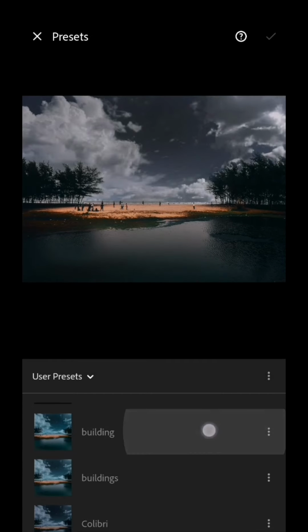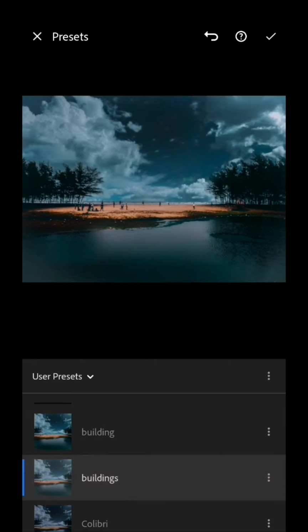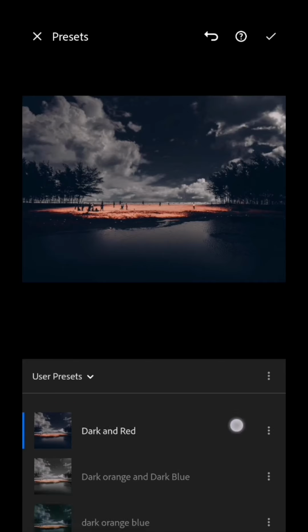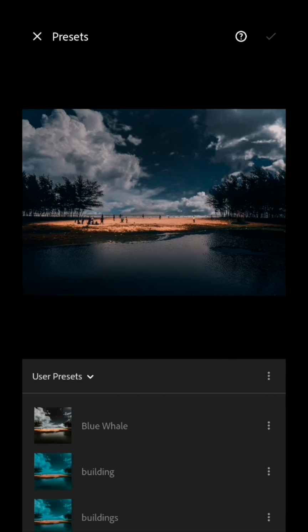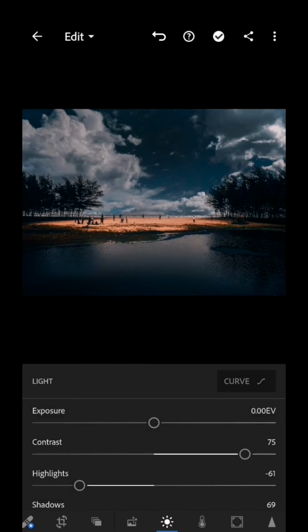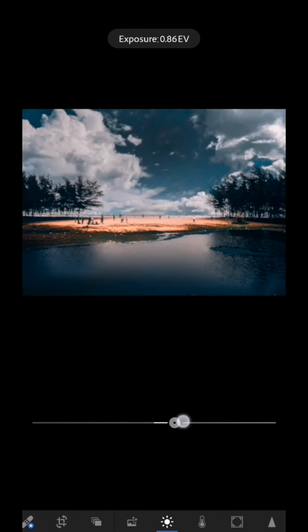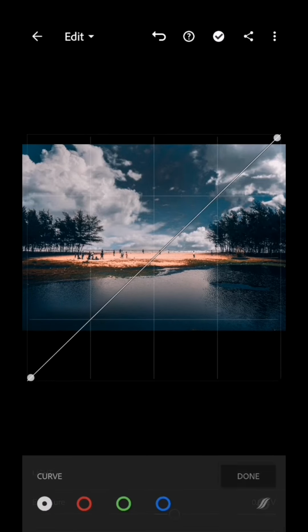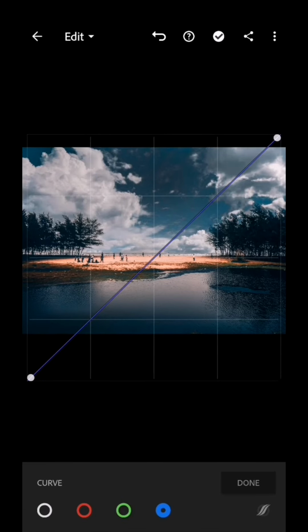Okay, so we'll see some effects on this here, and we'll increase the light. Okay, looking a little bit better. Yes, but there is a huge amount of blue, so we have to reduce the blue a little bit.